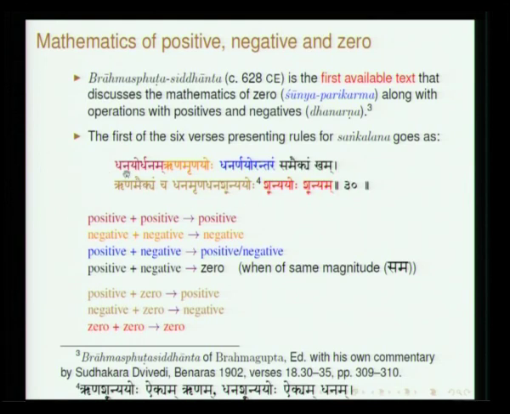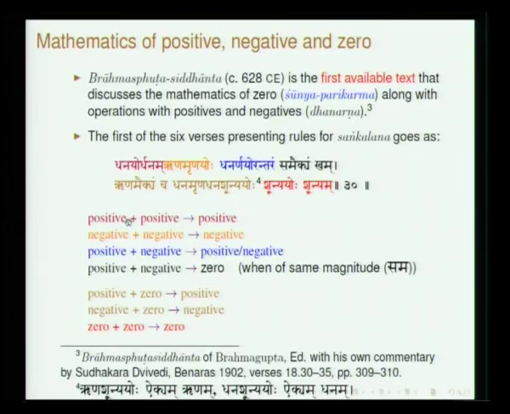Brahmagupta says, Dhanayor dhanam rinam rinayoho. Dhana is positive quantity, rina is negative quantity. So, when you have two positive quantities, you add them, you get positive, negative plus negative is negative, rinam rinayoho, when you deal with two rinas, the resultant will be rina. Dhanarinayoho antaram, so when you have positive and negative, it can be positive or negative. Then he says, so consider 0.